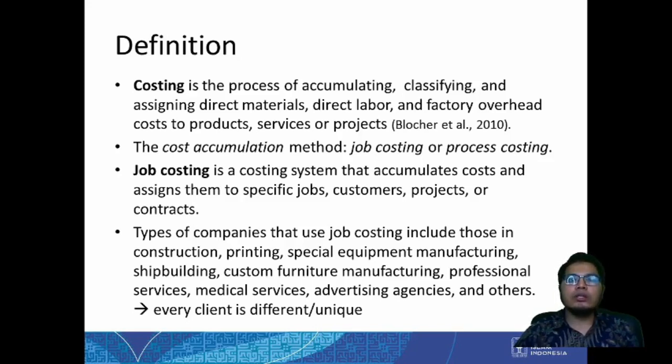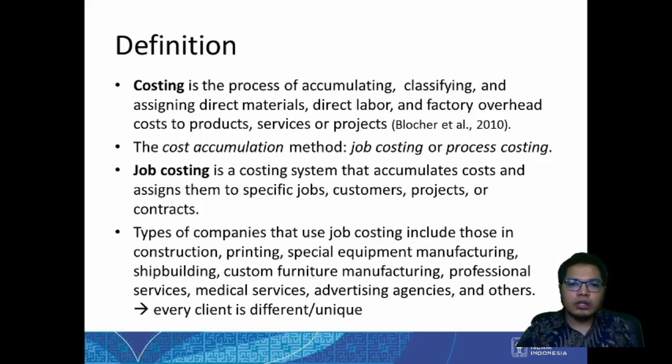Now we know the cost of direct material, direct labor, and factory overhead cost, and this is all of a manufacturing cost or cost of goods manufactured. But now we want to accumulate or assign them to the product, service, or projects. So the cost accumulation method that we can use, there are two: job costing or process costing. There are two costing systems that we can use, job costing and process costing.